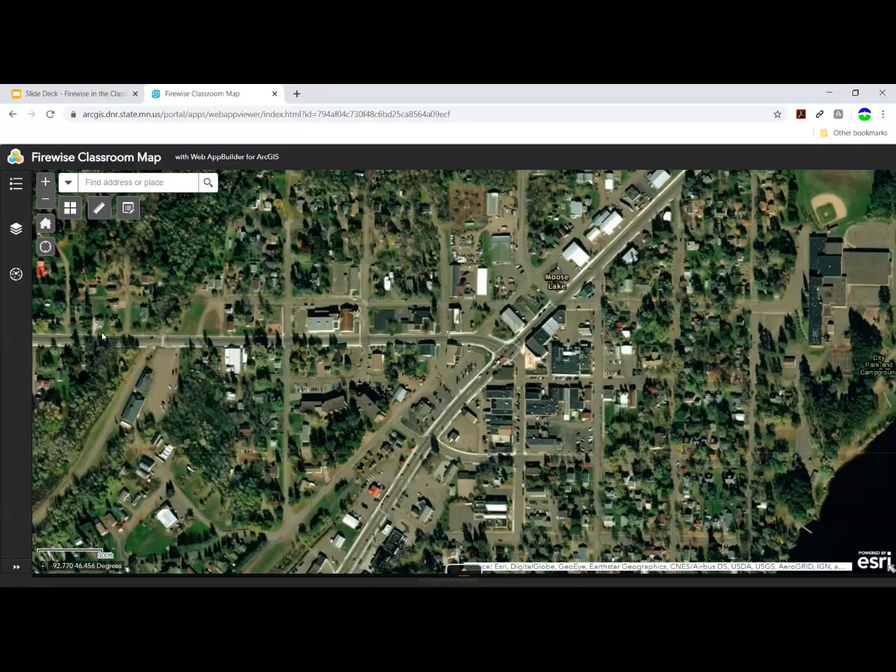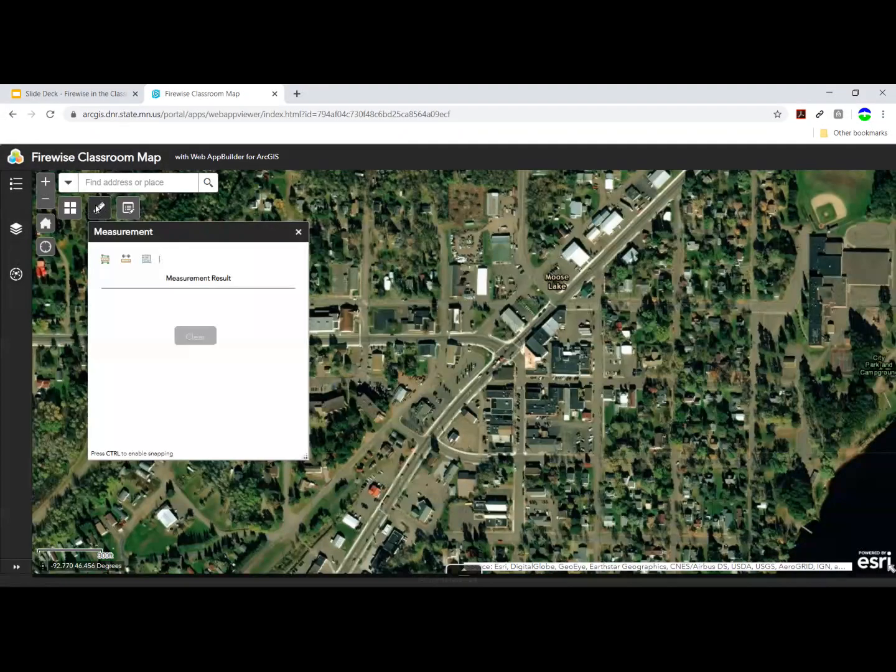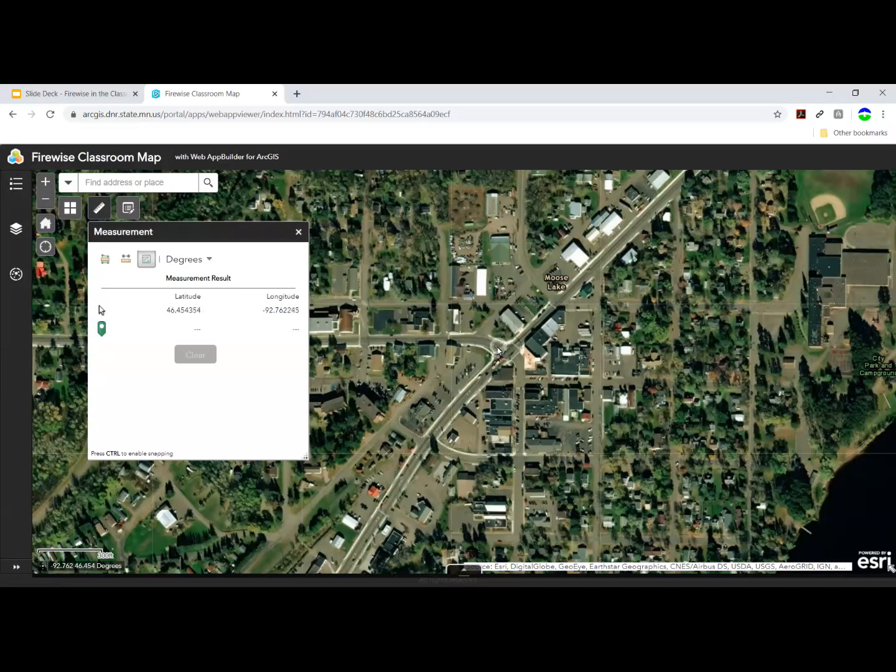This next tool is a measure tool. I'm able to choose to measure either an area or a distance, and then able to choose what kind of units I want to see in. I'm also able to choose a location by clicking on the button and clicking somewhere on the map. I'm able to get the latitude and longitude coordinates. Let's try a measurement instead.